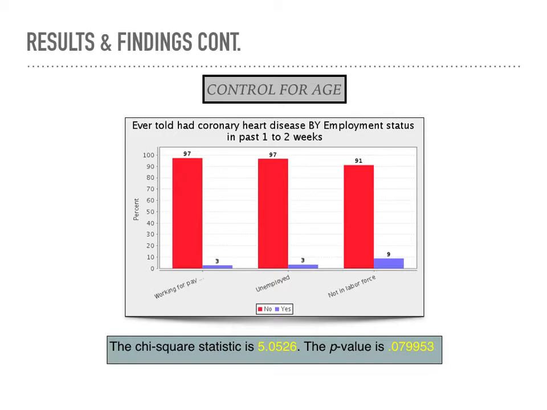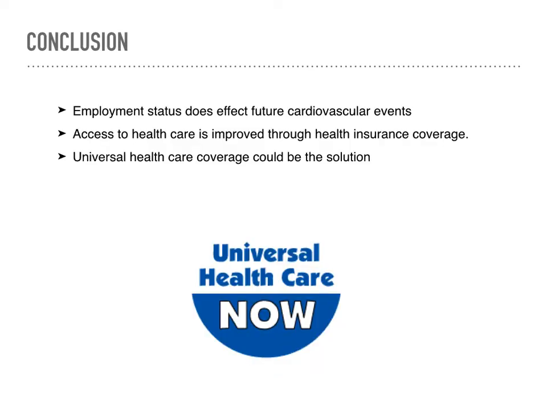The chi-square statistic is 5.0526. The p-value is 0.079953. The p-value is again less than 0.5, showing that there is a statistically significant difference in the age group ranging from 45 to 64 and the rate of CAD. Results from our study demonstrate that one's employment status does in fact influence risk of cardiovascular events.